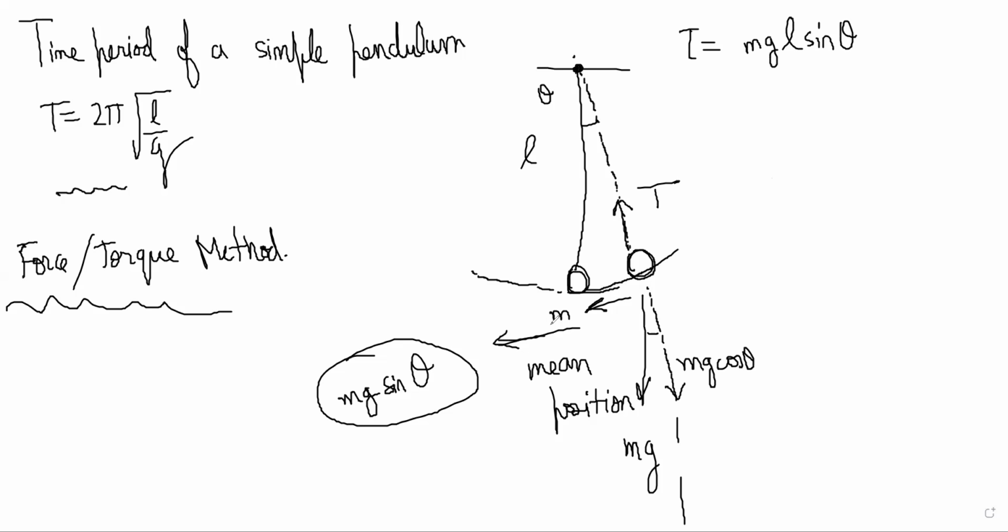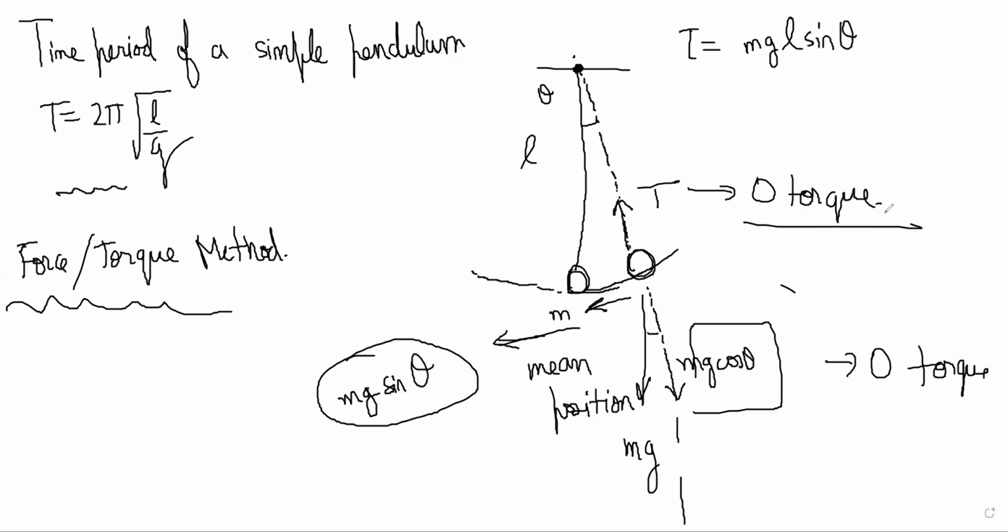Mg cos theta has zero torque because it is in the same direction as the line. R cross F is the torque, and R is in this direction. Similarly, tension has zero torque.